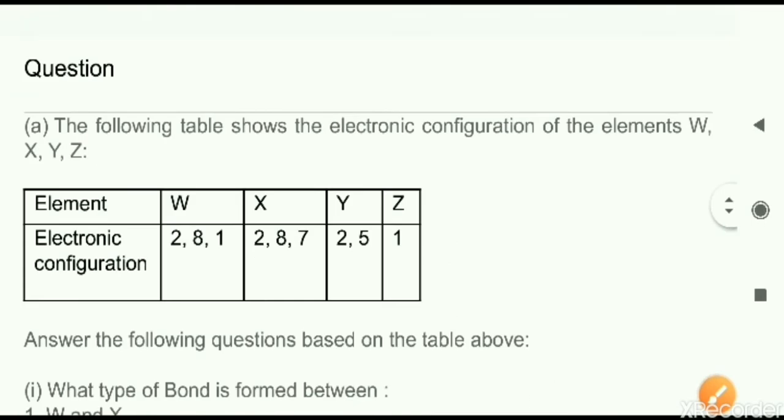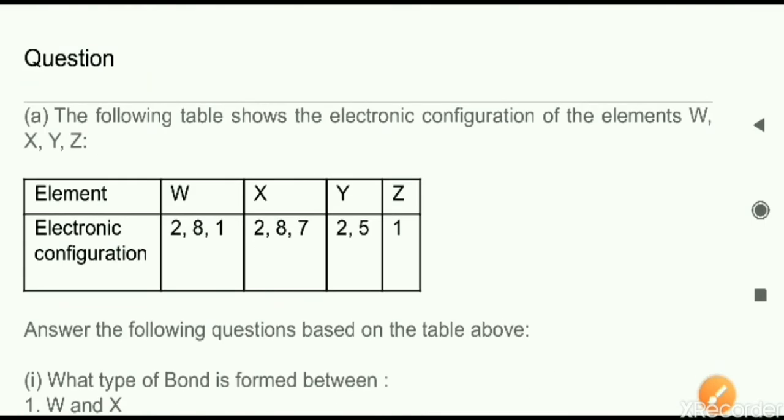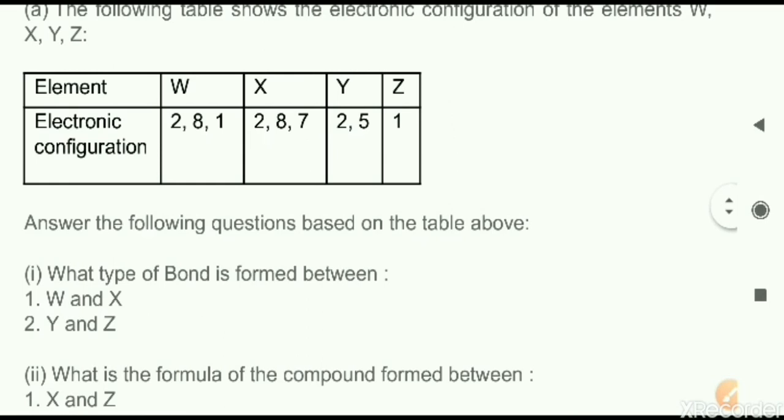Next, now question is given. The following table shows electronic configuration of W, X, Y, Z. They have assumed 4 elements and their electronic configurations are as such, which are given here. And now based on this we have to answer. So let us see the question number 1. First question, first part. They are asking what type of bond is between W and X, and next is Y and Z. So type of bond they are asking.